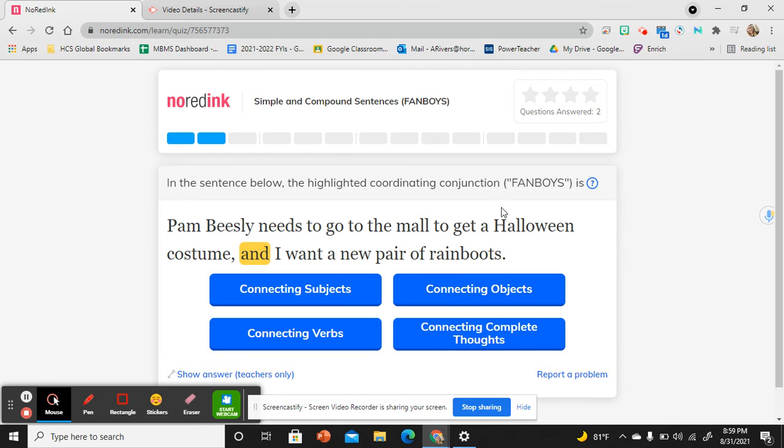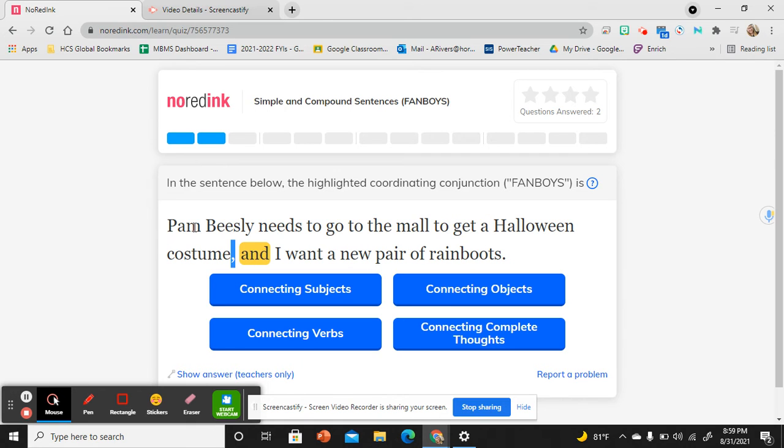Pam Beasley needs to go to the mall to get a Halloween costume, and I want a new pair of rain boots. I'm going to go right to that fanboy. I'm going to look to the left of it, and I'm going to look to the right of it. When I look to the left, I see a comma. So I need to check and make sure that I have a subject and a predicate on the left side, and I need to make sure that I have a subject and a predicate on the right side. Pam Beasley needs to go to the mall to get a Halloween costume. I want a new pair of rain boots.